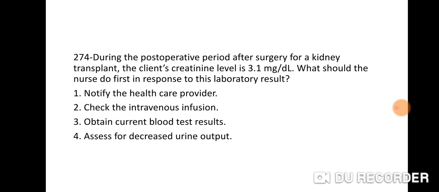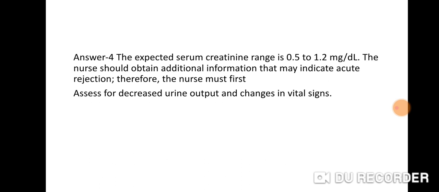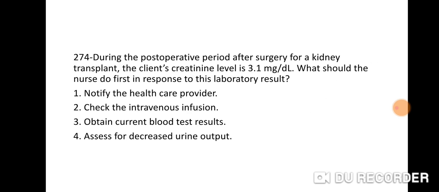So right answer is 4. The expected serum creatinine range is 0.5 to 1.2 mg per dL. This is the normal level. The nurse should obtain additional information that may indicate acute rejection. Therefore, the nurse must first assess for decreased urine output and changes in vital signs. Right answer is 4, assess for decreased urine output.